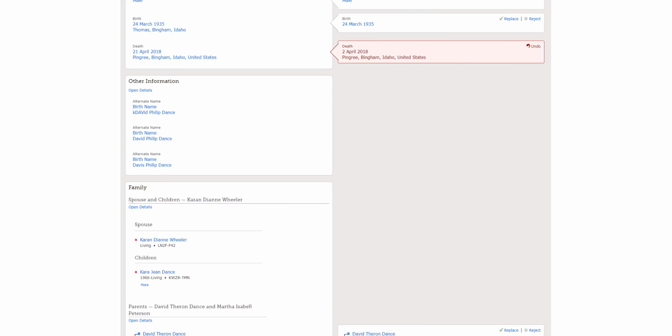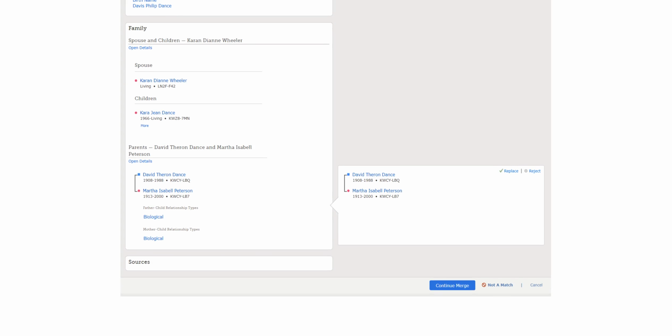This is more just incomplete or the same, so I don't think it matters that we replace or reject it. If we scroll down, we see that there's nothing on this side to merge as far as spouse and children, and we look and verify one more time that the person IDs of the parents are the same, and they are.